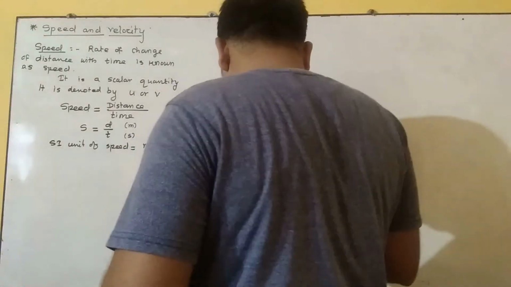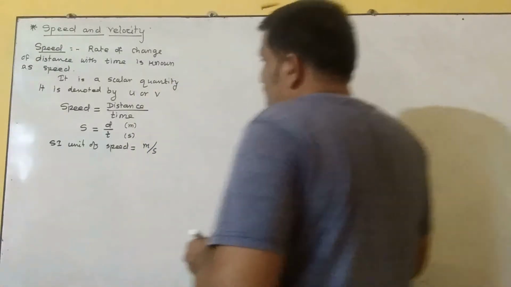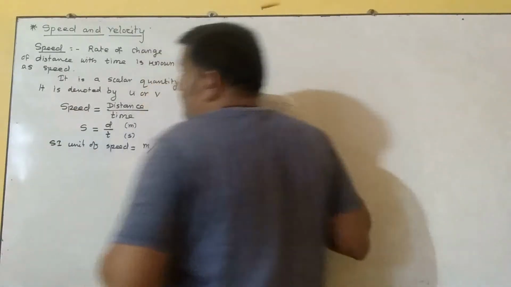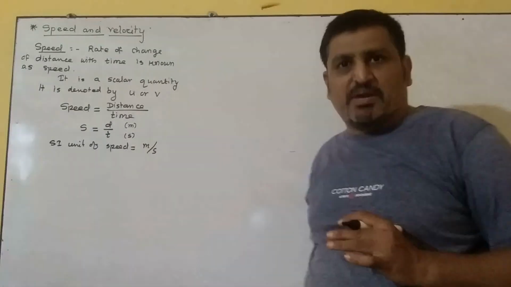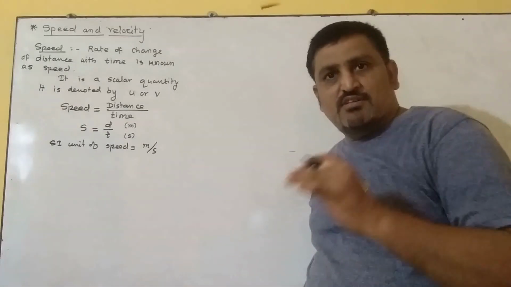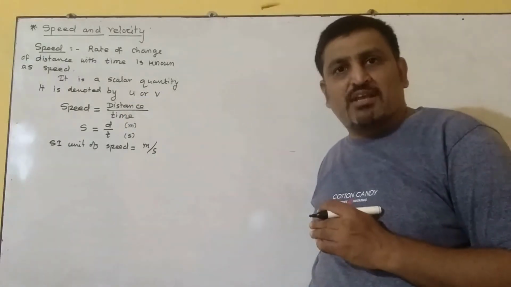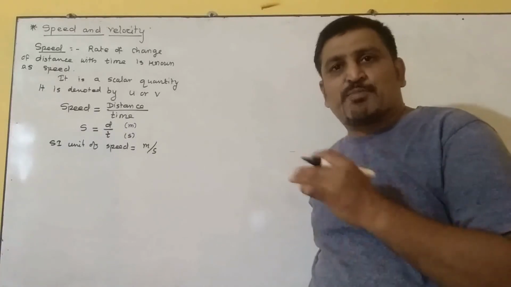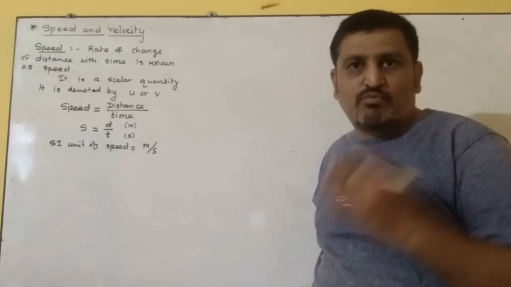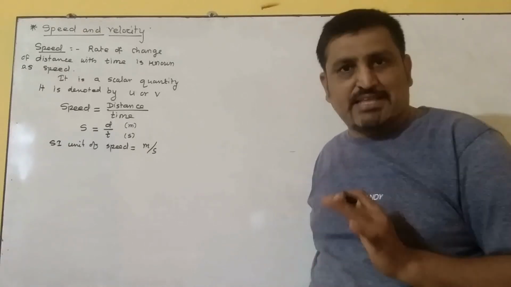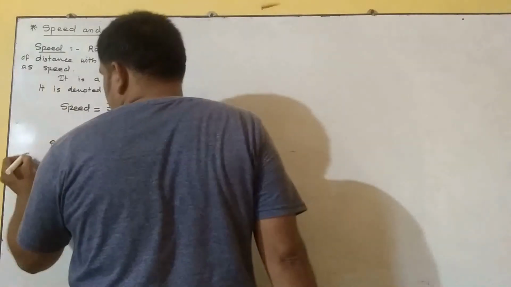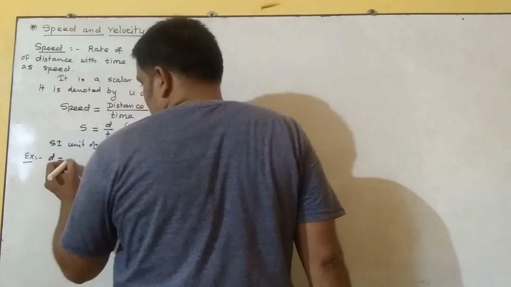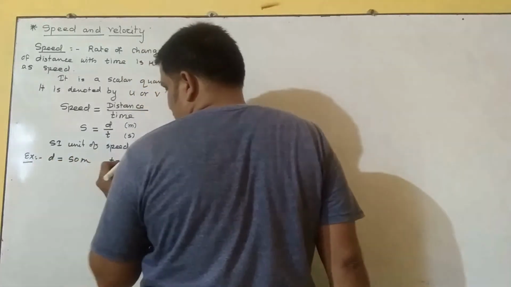Now let's see an example. A body which is moving in a straight path covers a distance of, say, 50 meters in a time period of, say, 2 seconds.